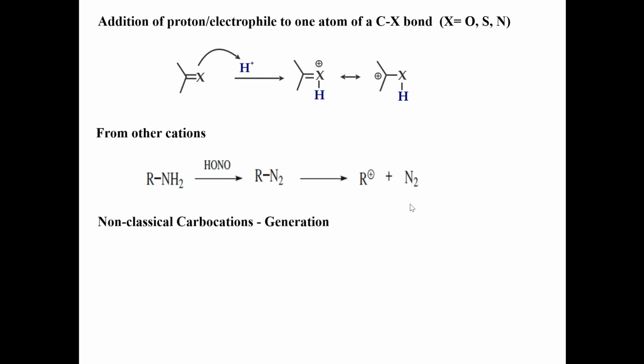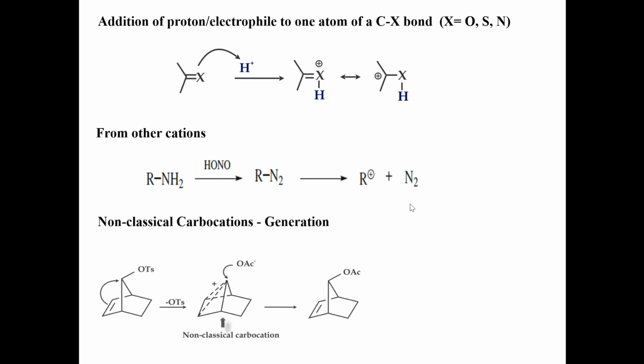Non-classical carbocations or bridged carbocations can also be generated. In the acylation of the bridged molecule, if I take OTs, it moves away along with its electron pair creating a positive center.